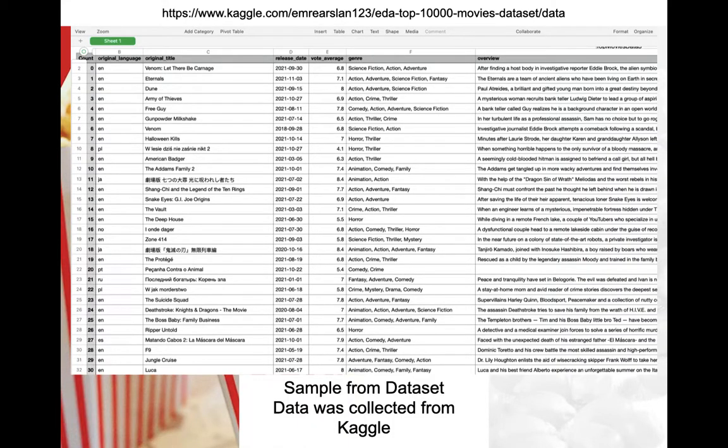I received the data used in this project from Kaggle. Kaggle allows its users to find data sets as well as learn about data science challenges. On this slide is only a snippet of my data set.